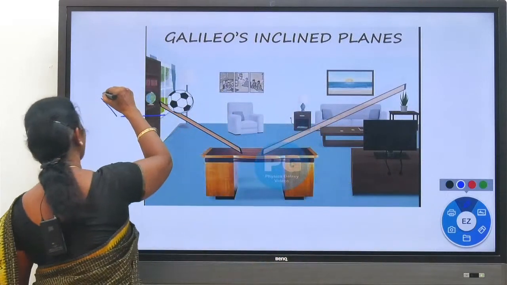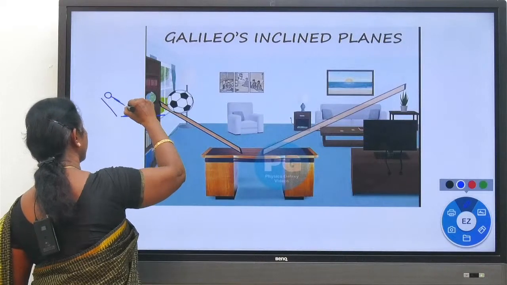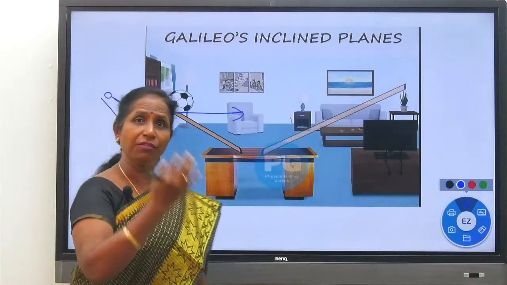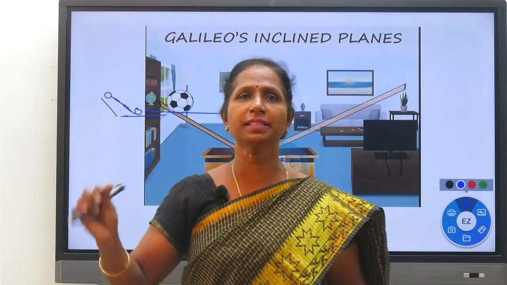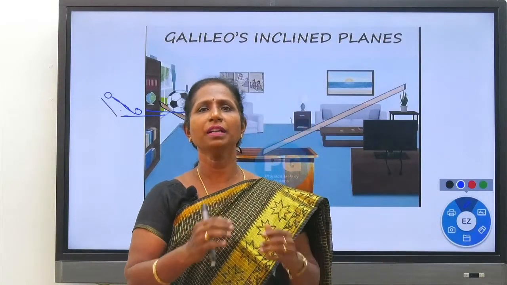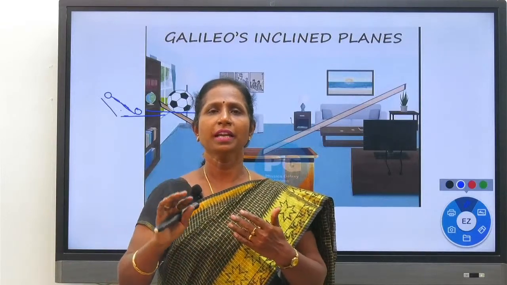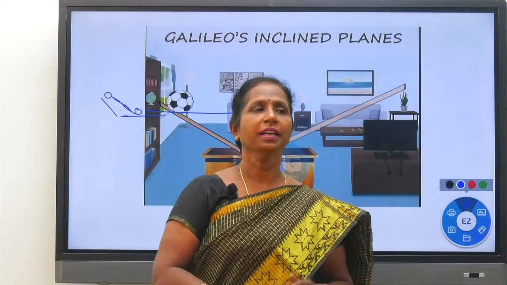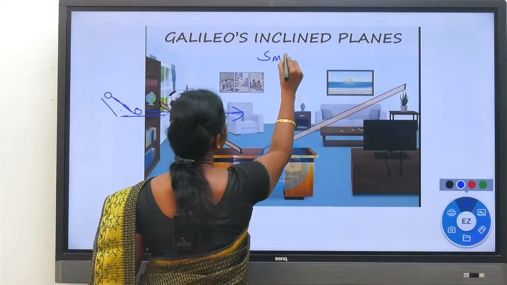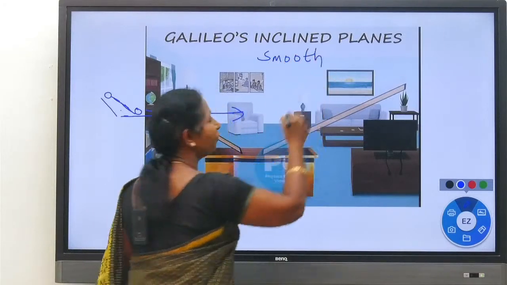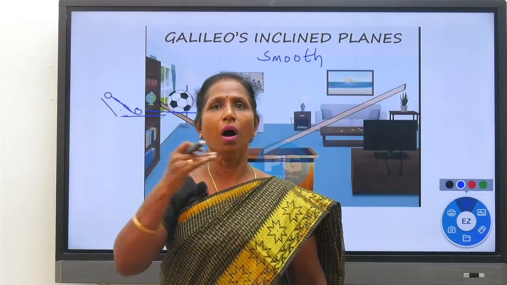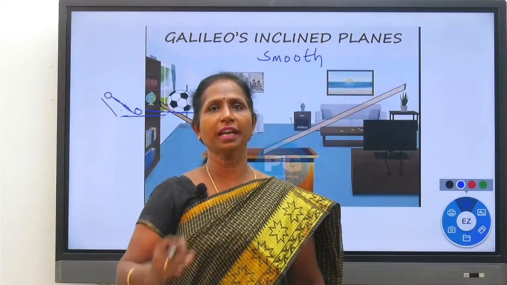The ball rolls down from here, and after reaching the ground, the ball will move to an infinite distance without stoppage. The ball will never stop. The ball will continuously move on the surface, provided the surface is smooth. So we must have maximum smoothness. The surface should be very, very smooth. So the ball will continuously move on the smooth floor without any stoppage.